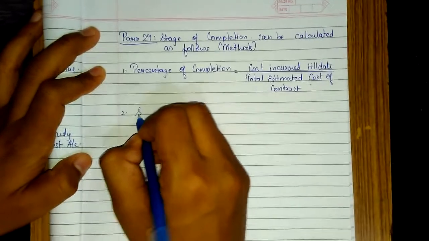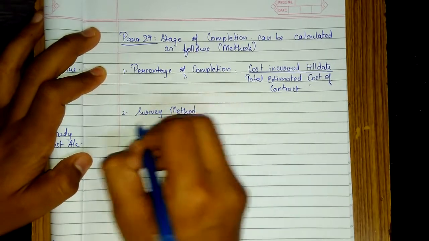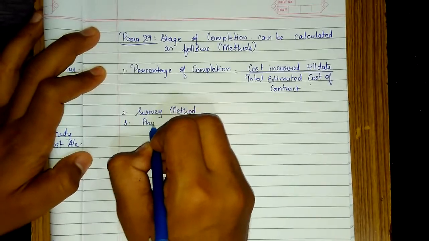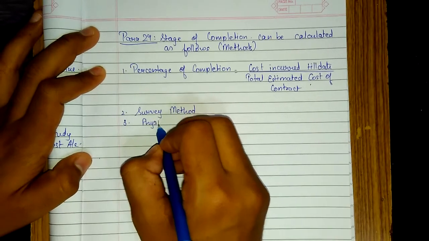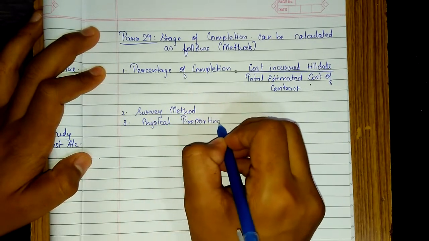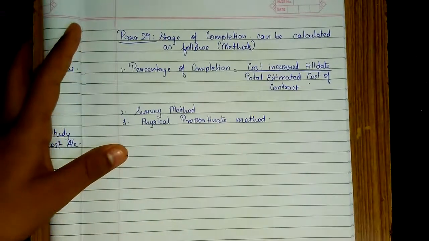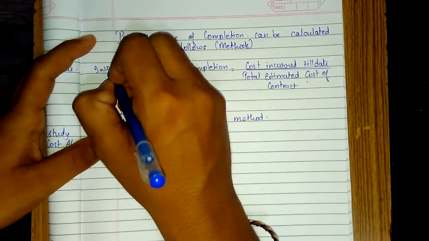Second method is survey method. Third is physical proportionate method. So this is just a method. The important one is this. I am writing important over here.